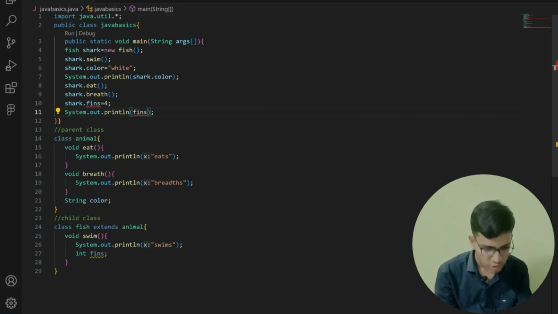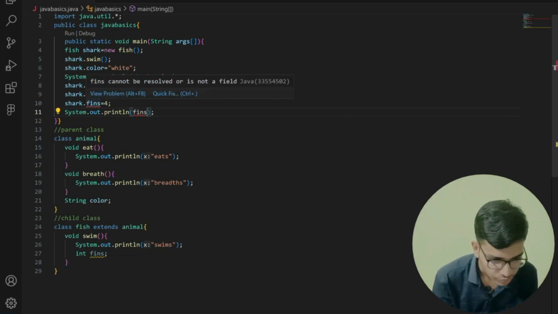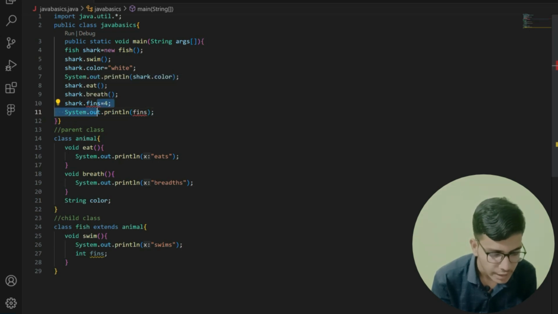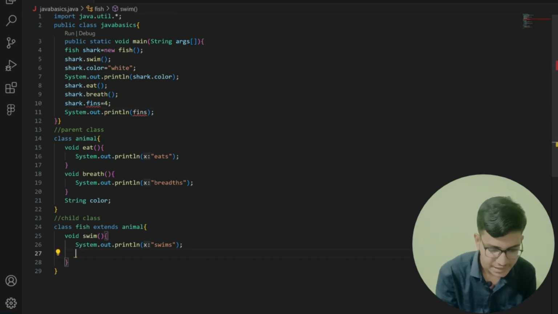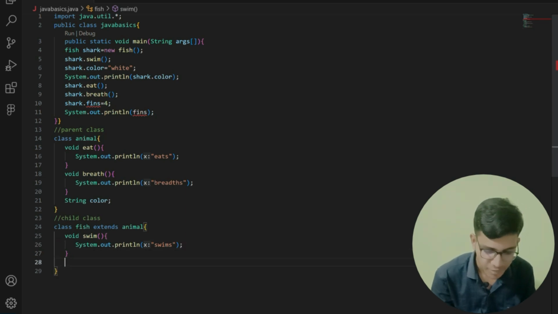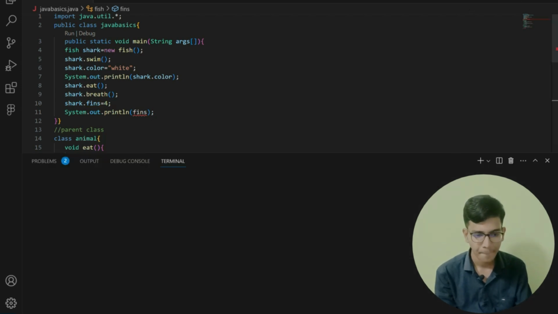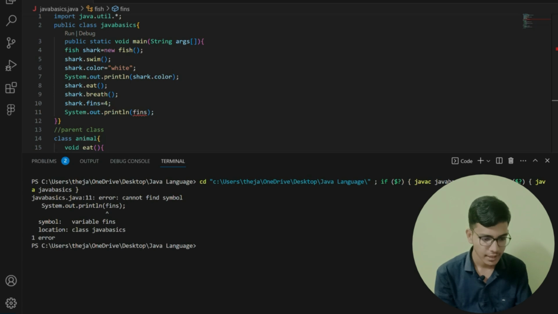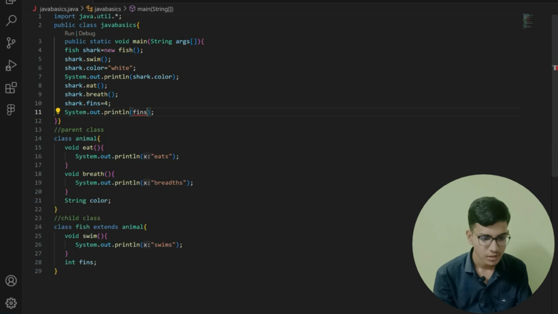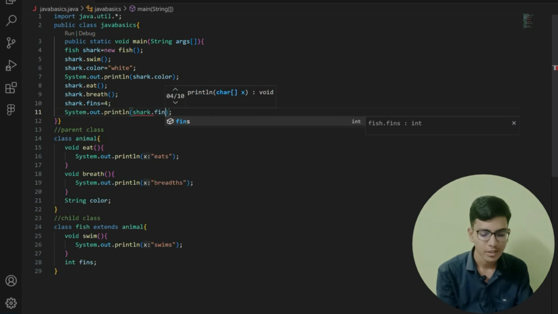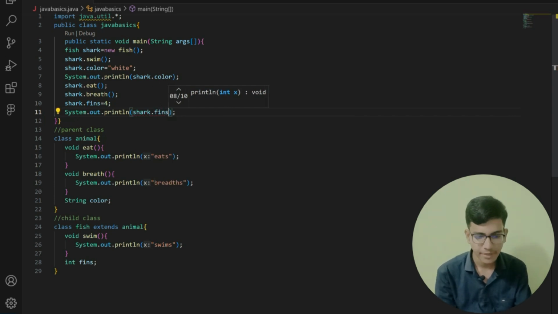That's all. It is showing an error, that fins can't be resolved into a field. Okay, what is the error? Int fins. Here we need to declare this outside of my function, right? Because it's an attribute. Int fins, right? Save this and run. Here it is showing me an error in println fins. So we have to give s1, that is shark dot fins. Now let me save this and run.